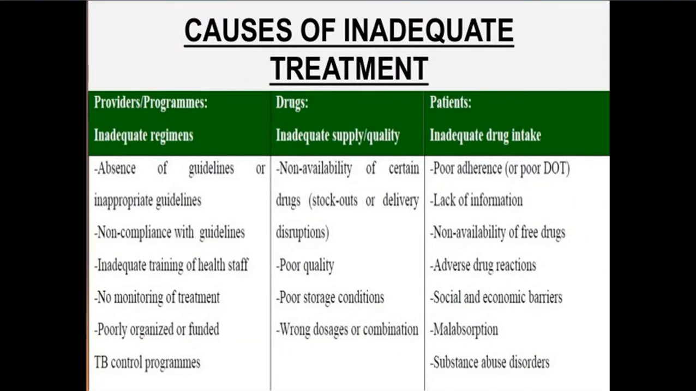Now, there's a table in your book which gives causes of inadequate treatment. They are categorized as per the providers, drugs, and the patients. You can just go through that. It's one and the same thing as I told you. There's nothing great in this. But you can just remember that there are three types. The fault can lie with the providers, programmers. The fault can lie with the drugs. And the fault can lie with the patients themselves.